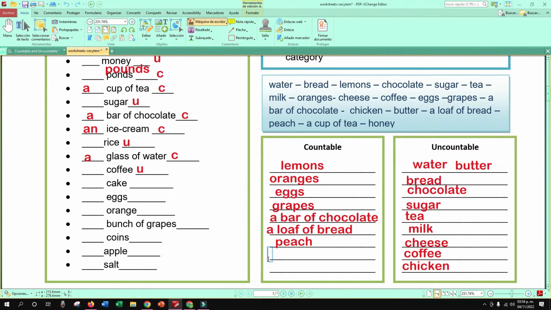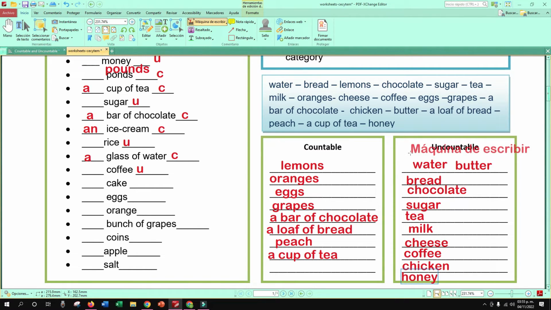A cup of tea, countable, right? And honey, what do you think about honey? ¿Qué piensan de miel? ¿Será contable la miel o incontable? Honey. Uncountable. Yes, that is uncountable. ¿Cómo podemos decir? Una botella de miel, una cucharada de miel, etcétera, ¿verdad?